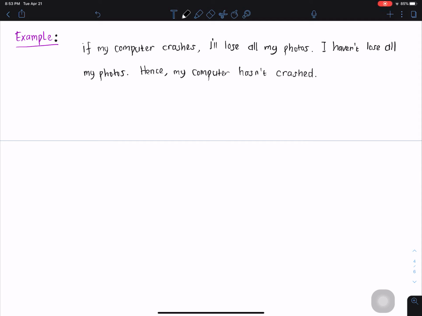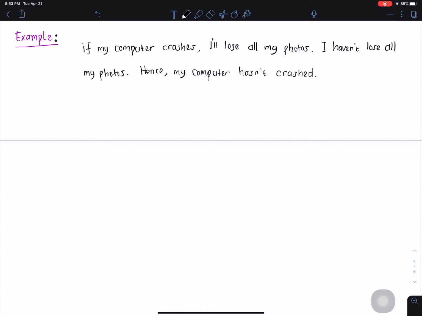Let us try another example here. So I have already the English arguments. If my computer crashes, I'll lose all my photos. I haven't lost all my photos, hence my computer hasn't crashed. So